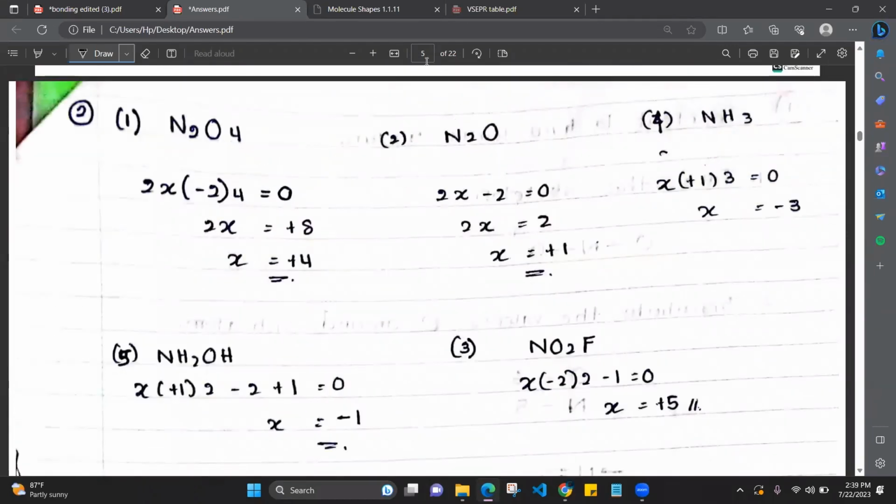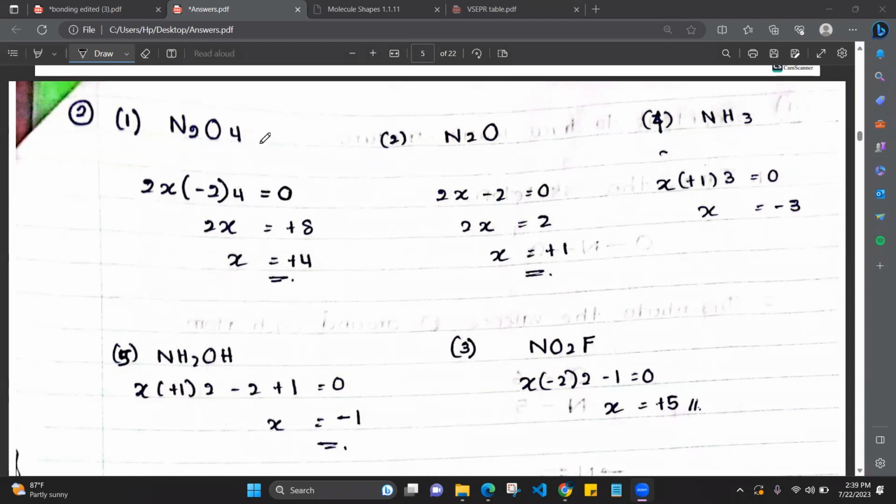Let's take the oxidation state of nitrogen as x. There are 2 nitrogens, so 2x, multiplied by the oxidation state of oxygen, which is -2. I hope you all know that by now. If not, please refer to the resource book. Oxygen's oxidation state is -2 in these compounds, and there are 4 oxygens, so multiplied by 4.